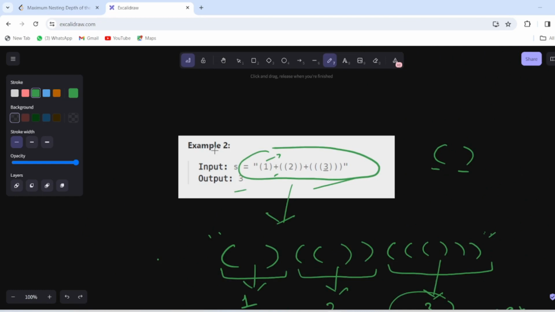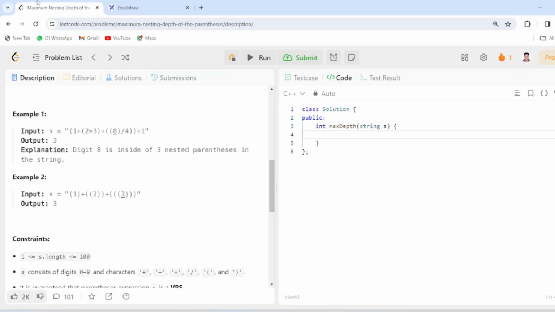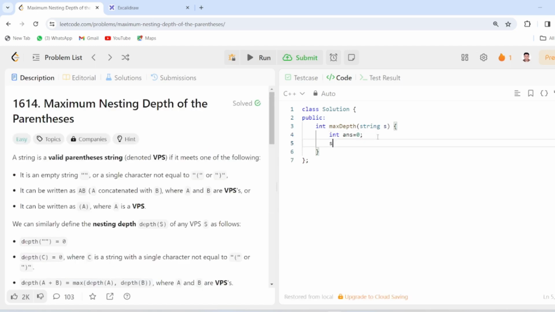Now we have to code this problem. So let's get to LeetCode and start solving. So we will take a variable answer, initialize it with 0. Now take the stack, it will store characters, name it as st. Okay.